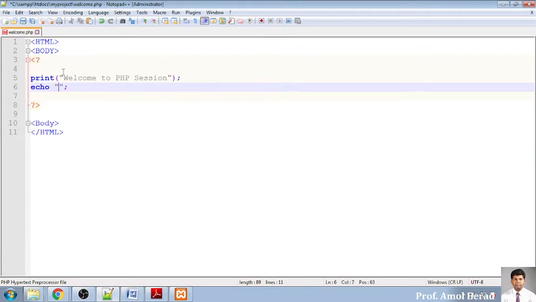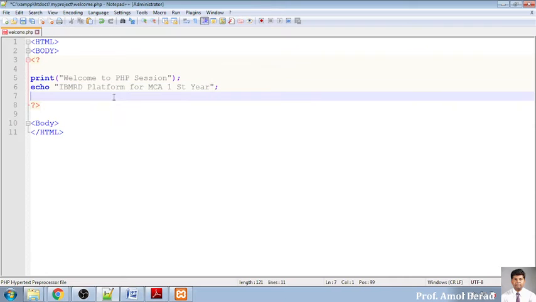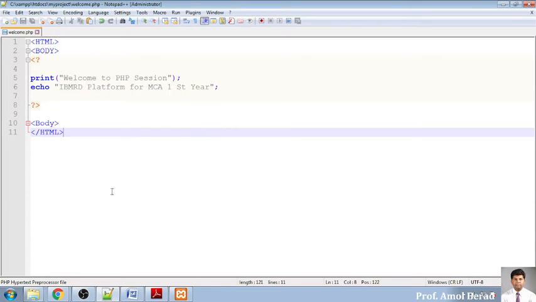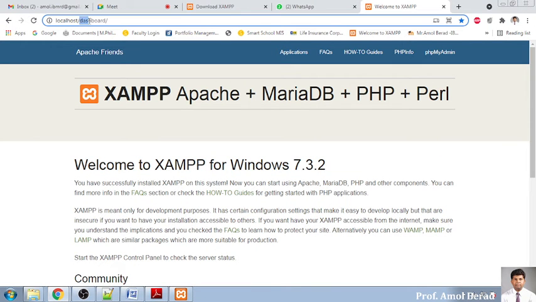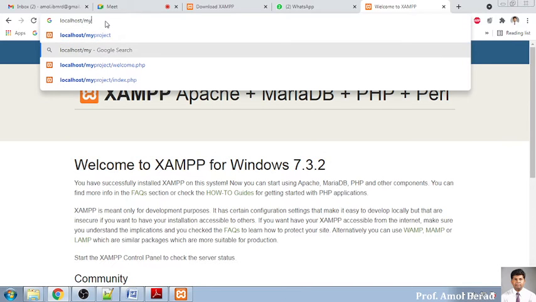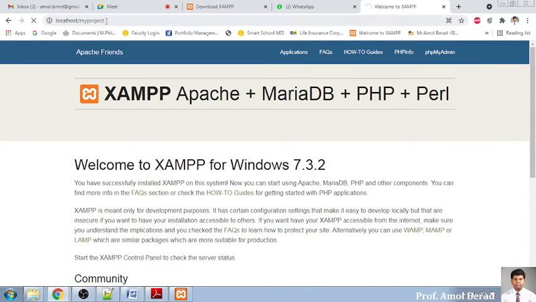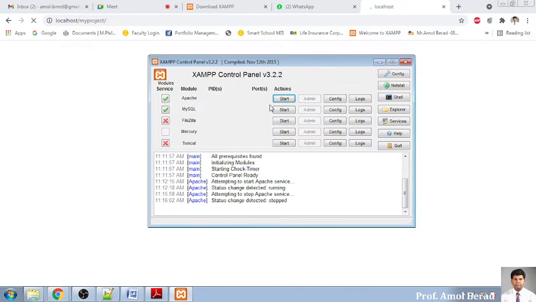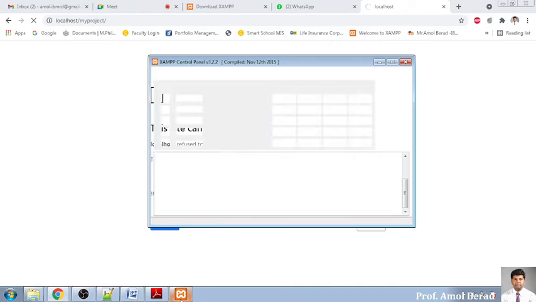So this is nothing but IBMRD platform, platform for MCA first year. This I have written, I have saved it, and now for the purpose of executing it, I will be opening this and here I will be writing my project. So this is my project, and I am just pressing enter. It will be opening all the files which are present over there. One second, I need to start the server. It will be showing me an error because I have not started the server.